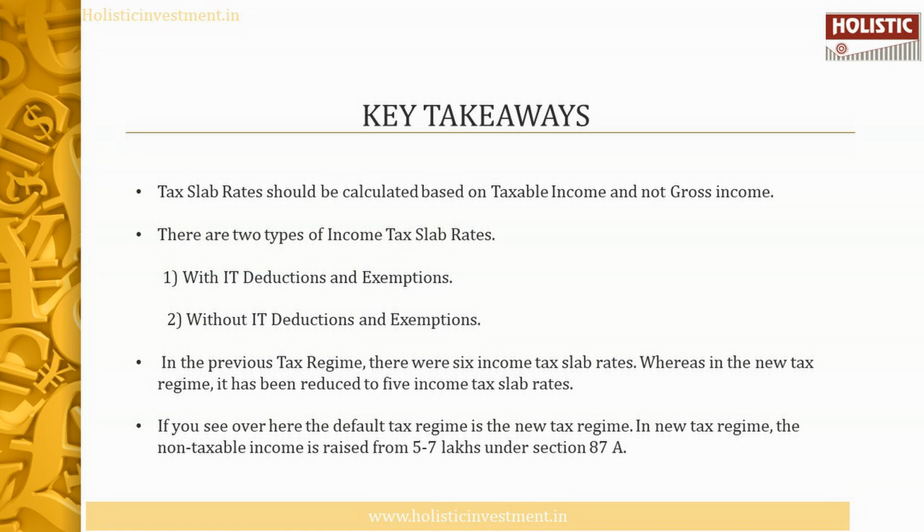The tax slab rate should be calculated based on taxable income and not gross income. There are two types of income tax slab rates: the first with IT deductions and exemptions, and the second without IT deductions and exemptions. In the previous tax regime, there were 6 income tax slab rates, whereas in the new tax regime, it has been reduced to 5 income tax slab rates. If you see over here, the default tax regime is the new tax regime. In the new tax regime, the non-taxable income limit is raised from 5 to 7 lakhs under Section 87A.